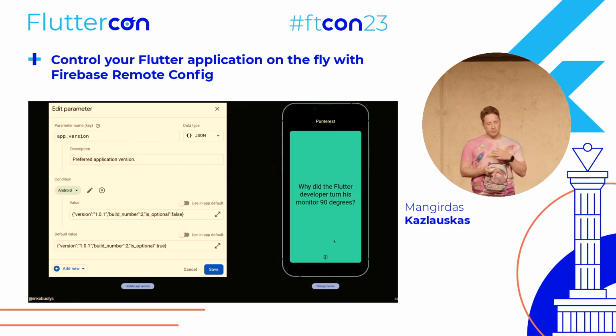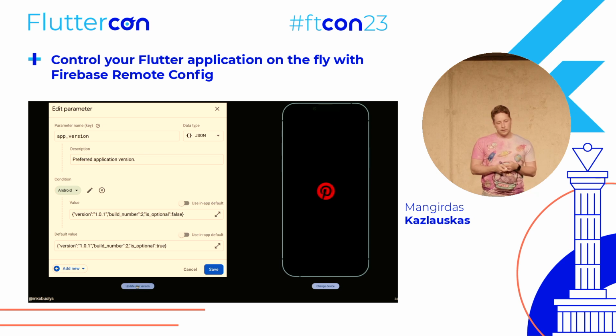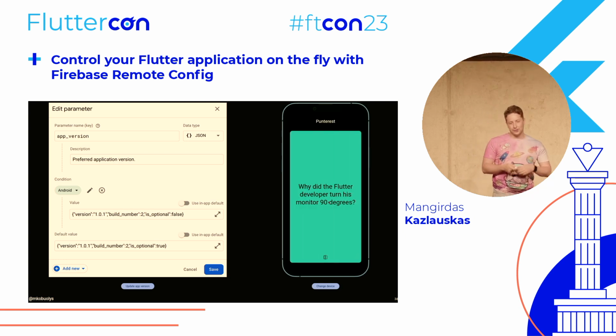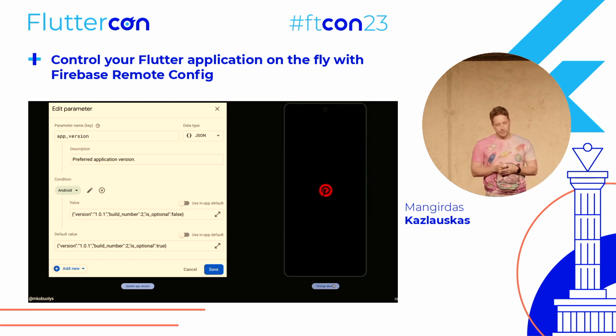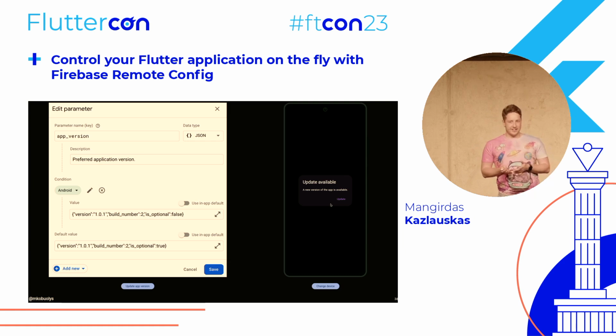Again, demo. So as I mentioned, on the right you could see an iOS device. If we release an app update for iOS, it should be optional. So we released an app update, and you could see that an update is available, but there is a skip button. If you press the skip button, you can continue using the app. However, if we change this device to Android, the update is mandatory, and you could see that there's no skip button, and we must update our app before using it. So not the best user experience, I agree with that, but at least it gets the job done, and you'll see how we can improve it a little bit further.